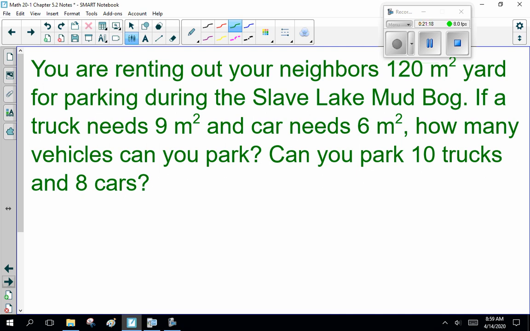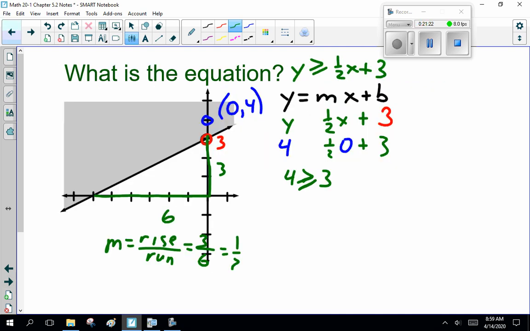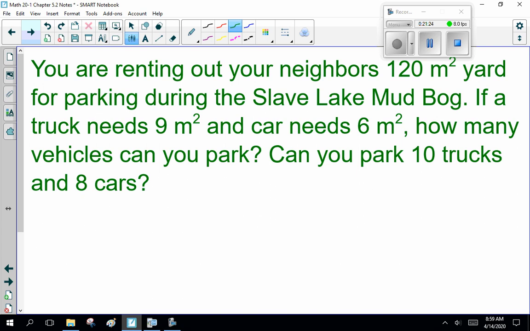Anyway, so here, what have we been doing? We've all been doing inequalities. So you're talking about how many trucks and cars you can park. Now, how many trucks can you park? I don't know. Well, what do you call the number you don't know? x. Now, how many cars can you park? Don't know. What do you call another number you don't know? y. All right?